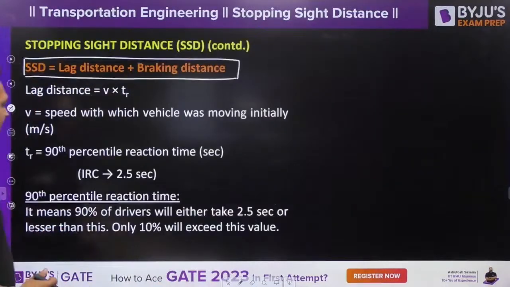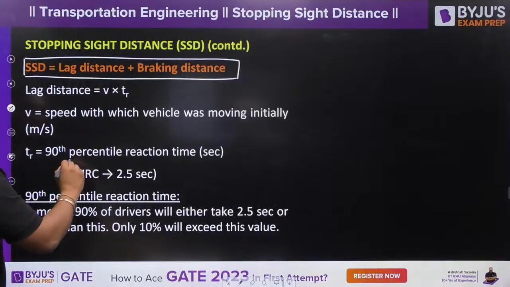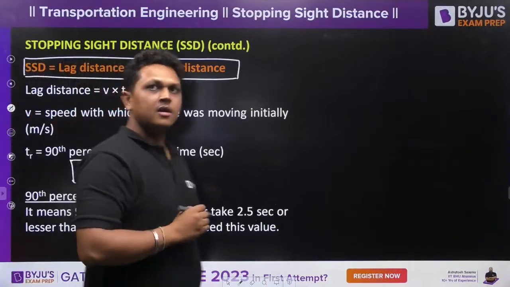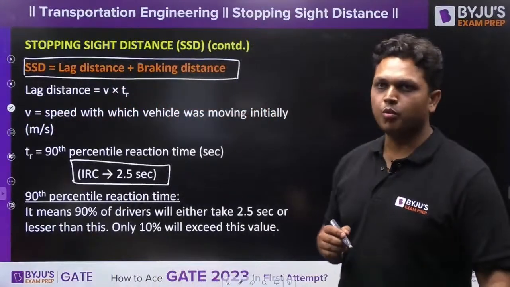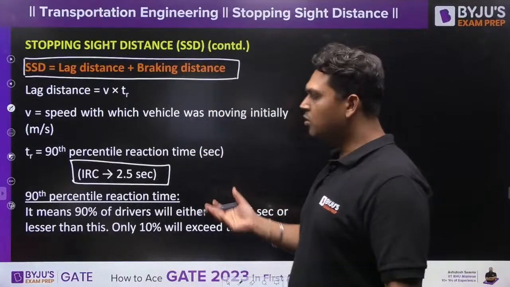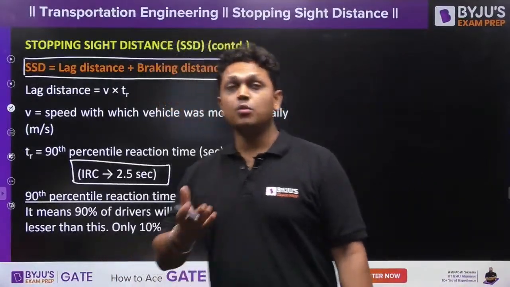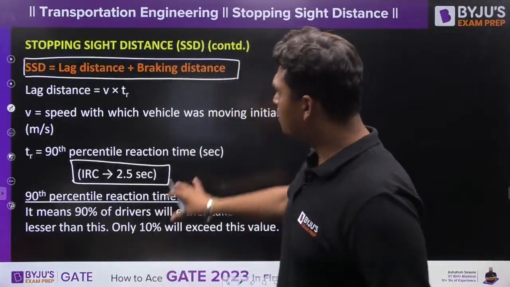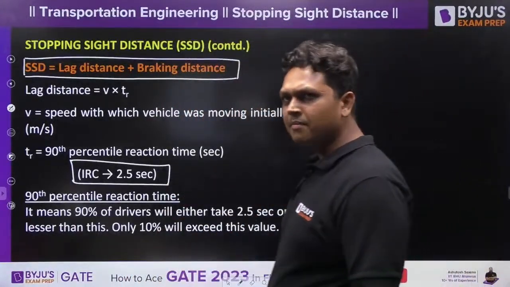As per the IRC code, this lag time is given to us as 2.5 seconds. Now what is this 2.5 seconds? This 2.5 seconds is the 90th percentile reaction time. What do you mean by 90th percentile reaction time?